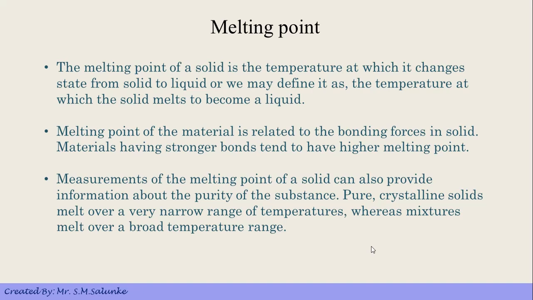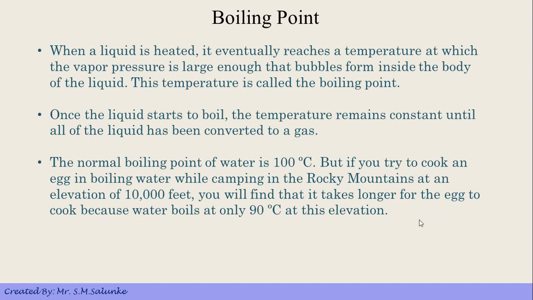Now let's look at another physical property, that is boiling point. When a liquid is heated, it eventually reaches a temperature at which the vapor pressure is large enough that bubbles form from inside the body of the liquid. This temperature is called the boiling point. Once the liquid starts to boil, the temperature remains constant until all the liquid has been converted to gas. So we can say boiling point is the point after which the liquid starts to convert into a gas.